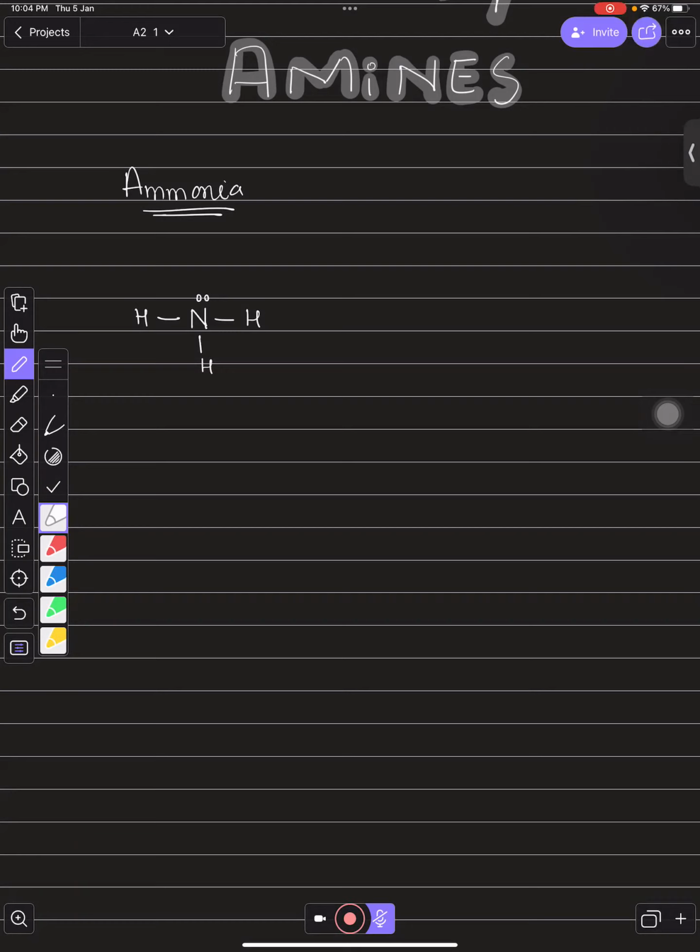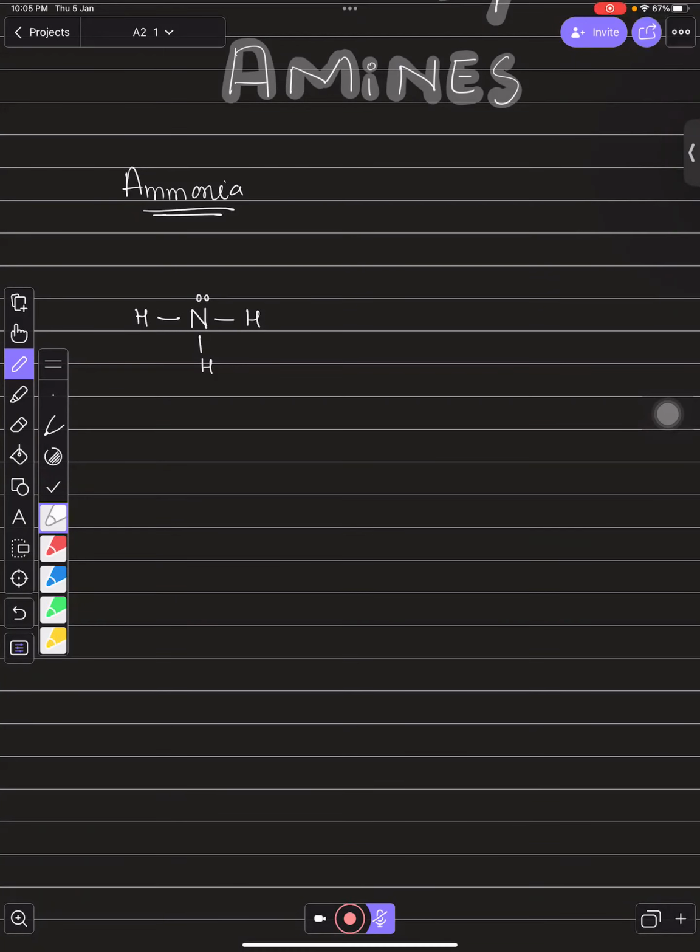You just need to remember: whenever one H, or more than one H, from ammonia is replaced by an alkyl group, it is known as an amine. All right, keep remembering this.